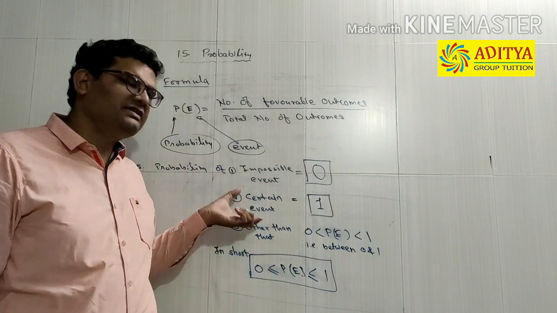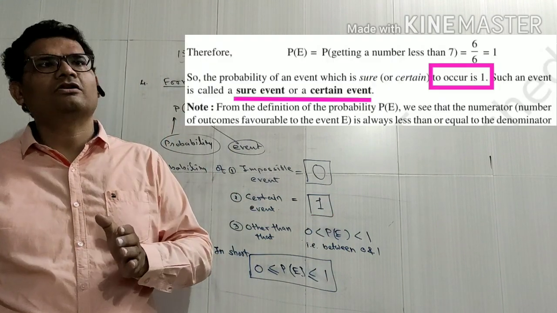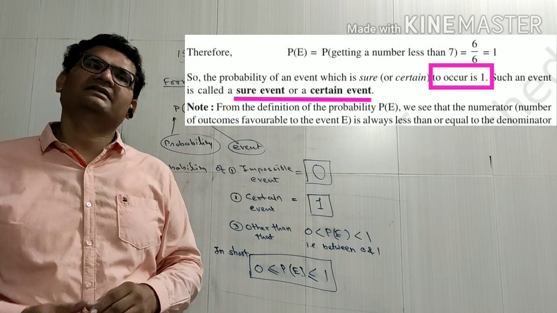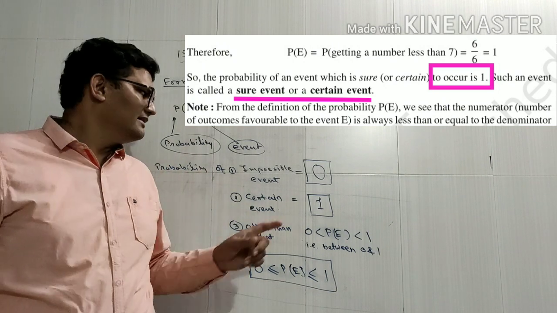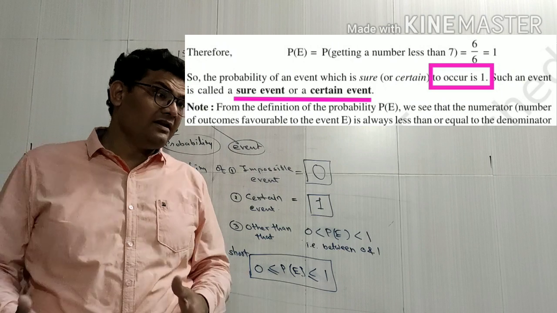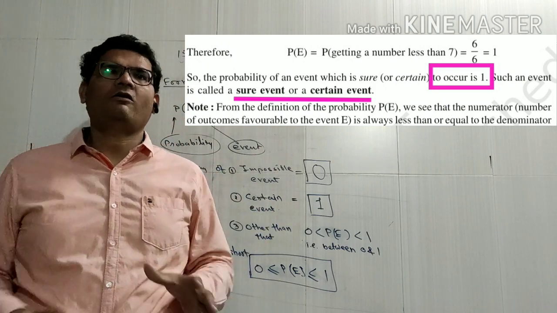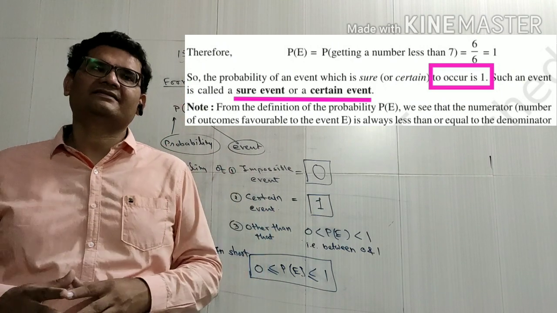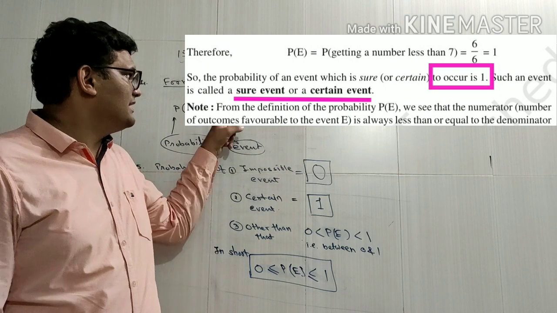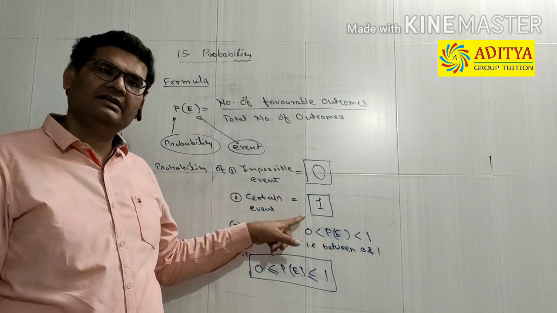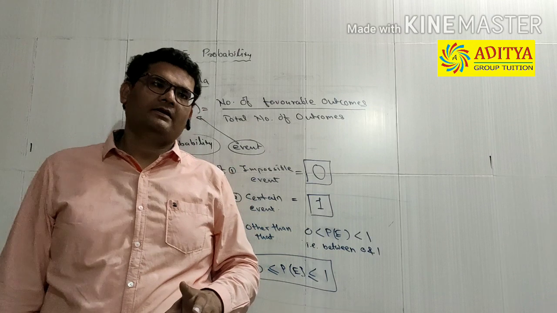The second one is the certain event. If the event is sure to occur, like the sun rises in the east, then its probability will be 1. Why? Because all 10 days the sun will rise in the east. So our observation will be 10 by 10. 10 cuts 10, therefore we'll get 1.